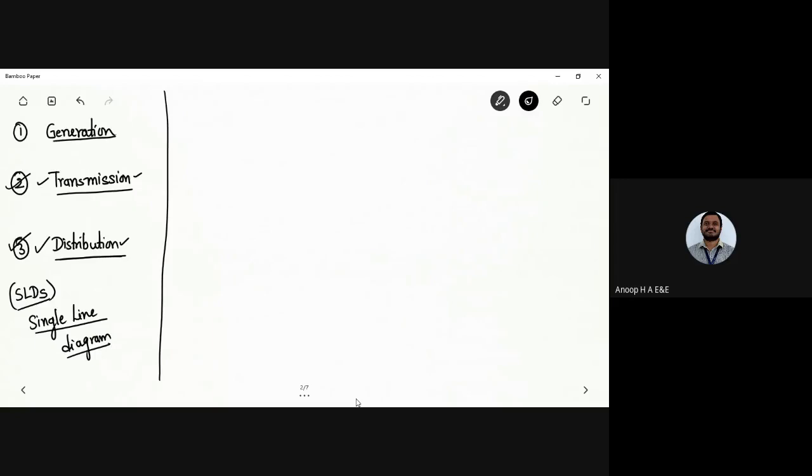It is a concise way, a simple and easily representable manner, of representing an electrical power system, called the single line diagram.